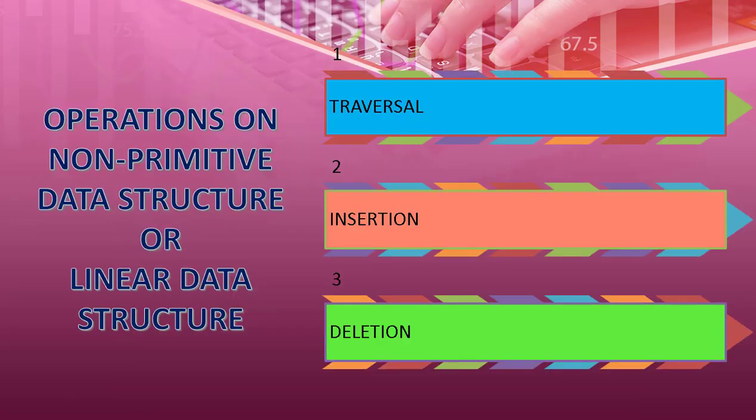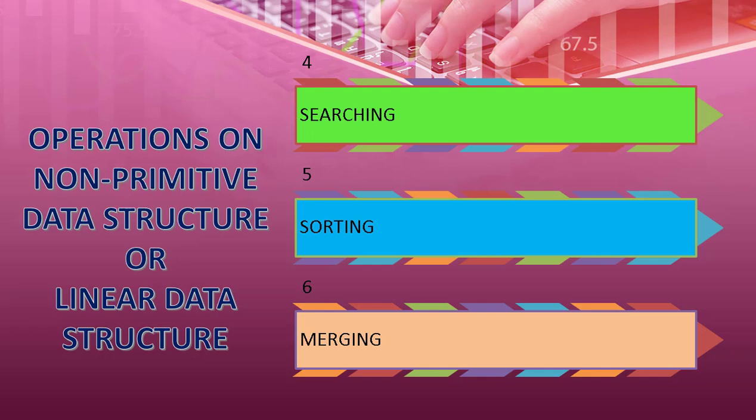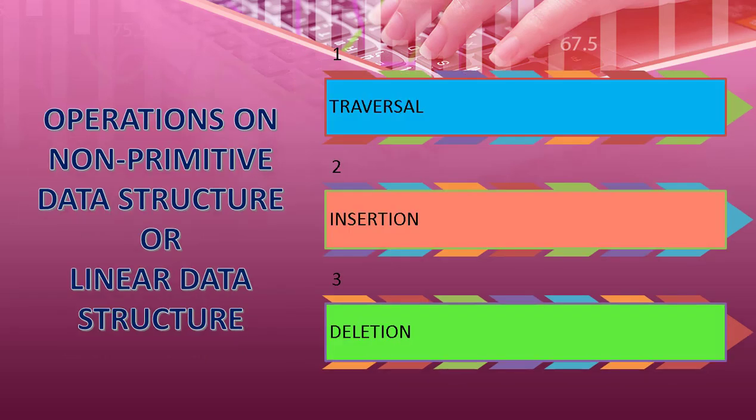Let us see the operations of non-primitive data structure or linear data structure. Non-primitive data structure, which is derived from the primitive data structure, has some operations that can be done on it. They are traversal, insertion, deletion, searching, sorting, merging. So these are the different operations that can be done.